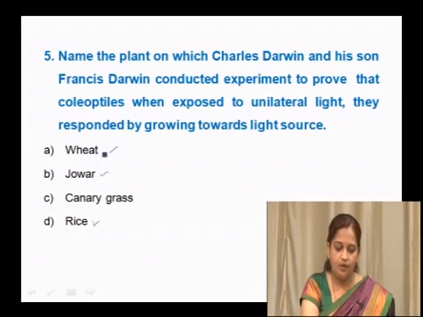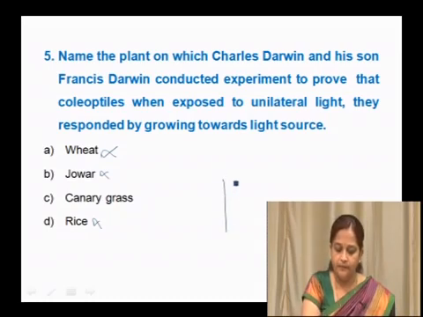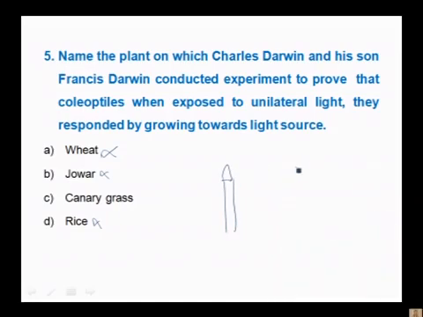They have not worked on wheat, jowar or rice; they worked on canary grass to study the presence of auxin at the apex, which shows phototropism. If light is supplied from one direction, the coleoptile bends towards the light. This is what they observed in canary grass. So, the right option here is C.